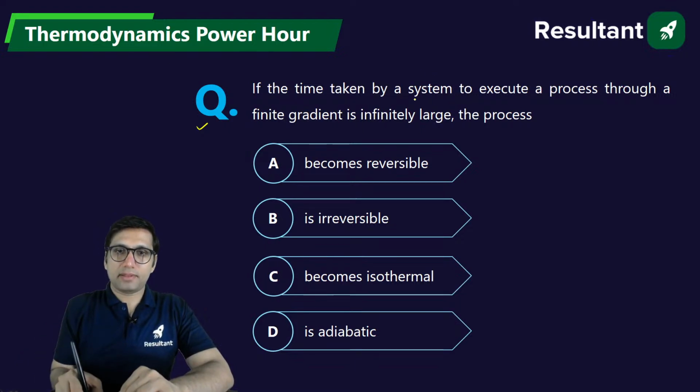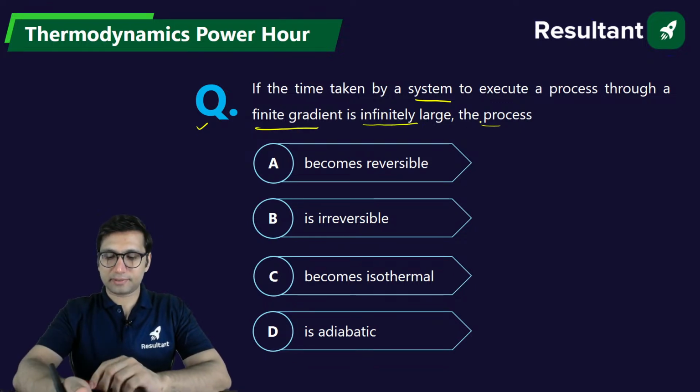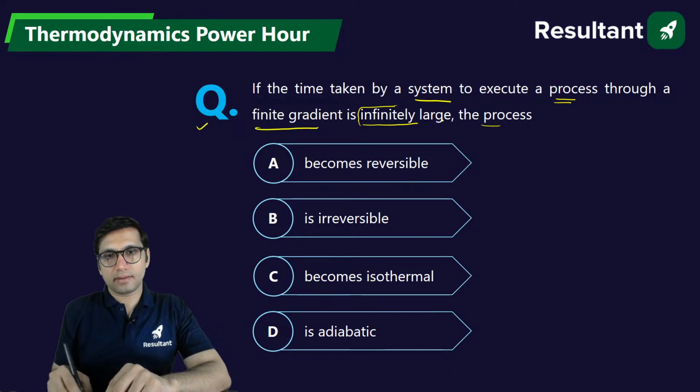The time taken by a system to execute a process through a finite gradient is infinitely large, then the process will be called as. The time taken by a system to execute a process is infinitely large. That means it's a very slow process.